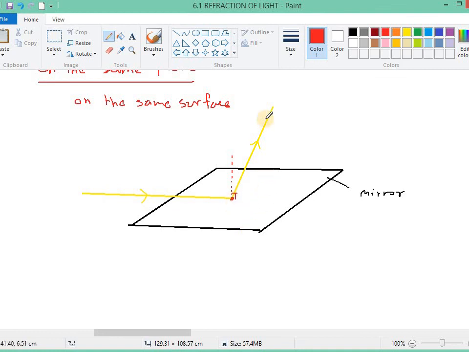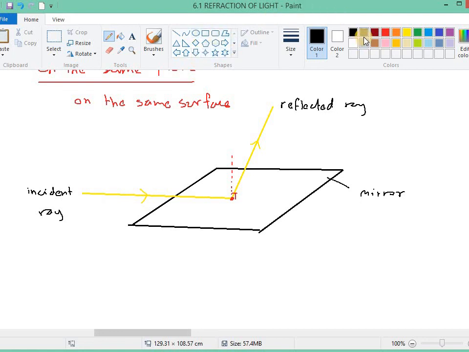So all three, the normal, the incident ray, and the reflected ray. This is the incident ray, and this is the reflection. We are talking about refraction, but I am explaining what it means to be on the same plane using reflection.